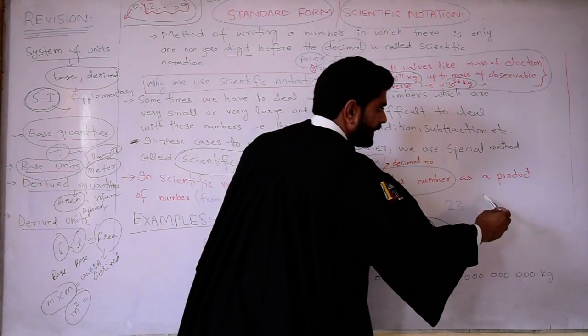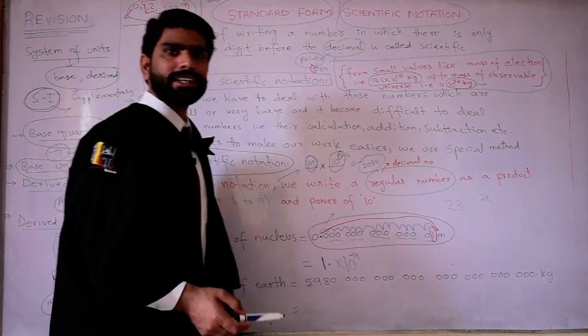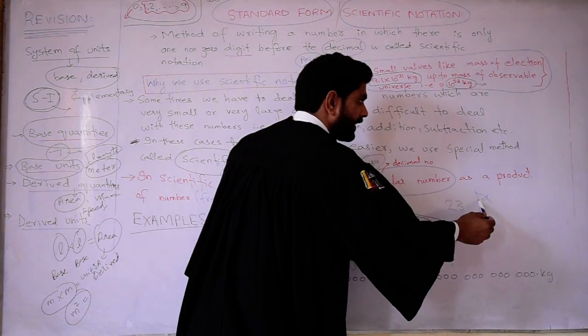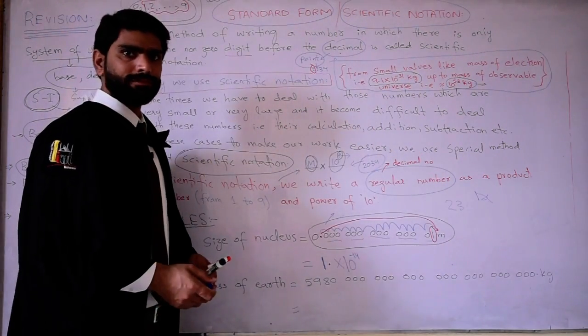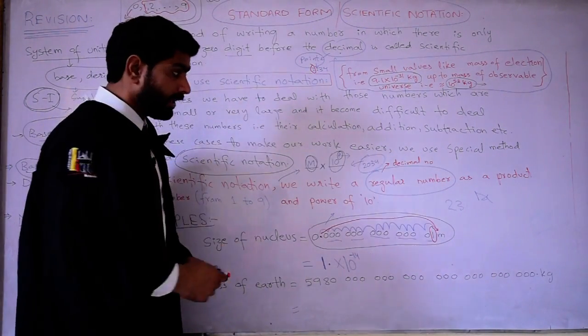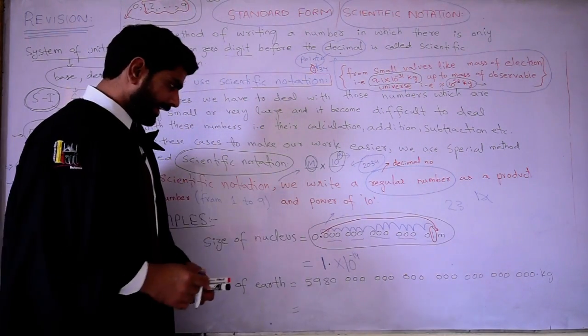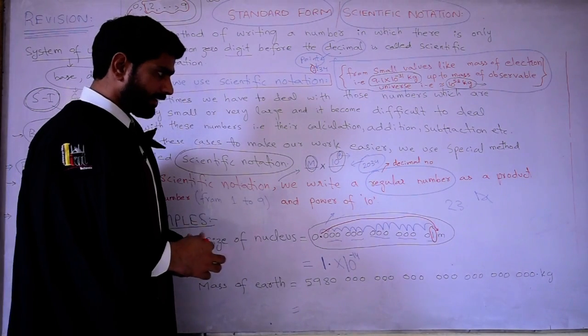Like you may say that this is x. What is multiplied by x in this case? What is its coefficient? You say that the coefficient of x is 1. If it is not written, then it is 1. So if the decimal is not given, then it means the decimal is at the end. This is the conventional way to write the number.